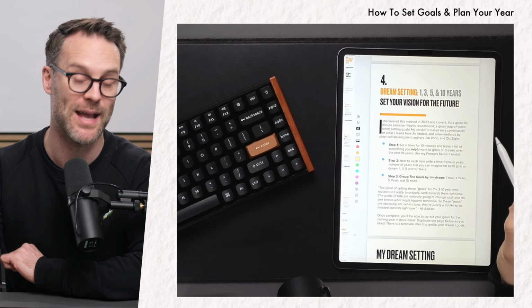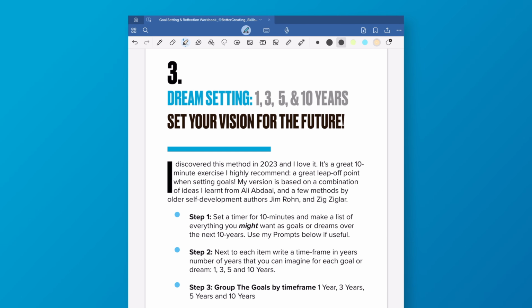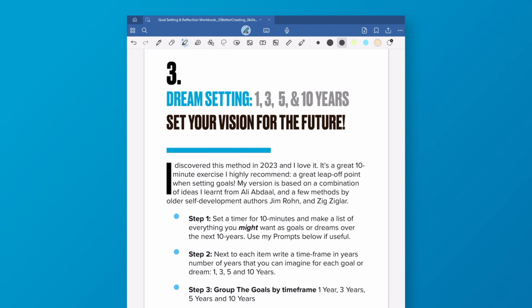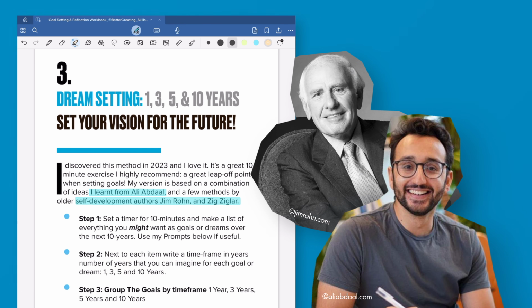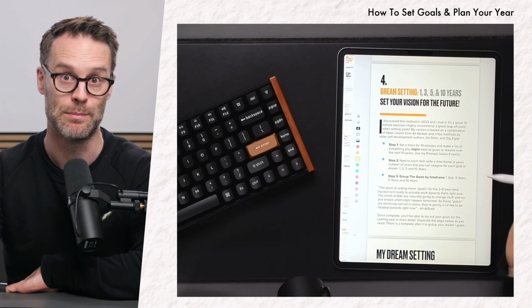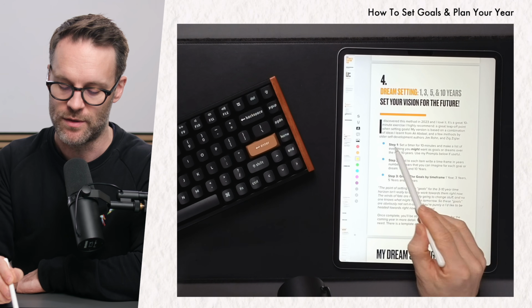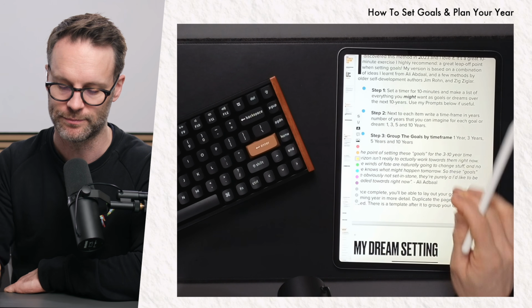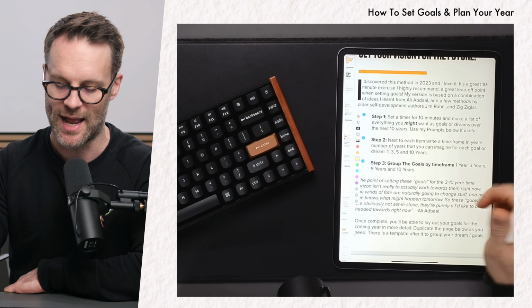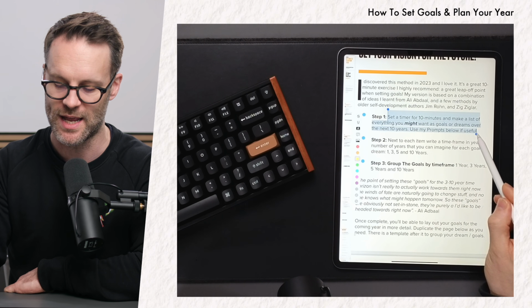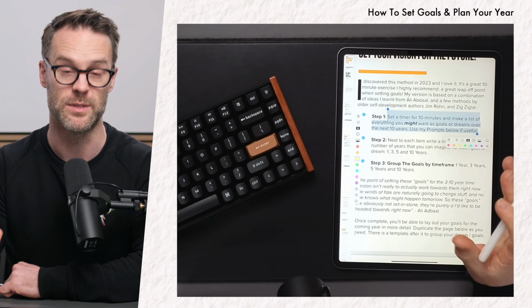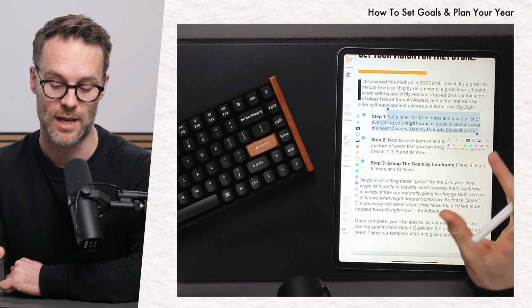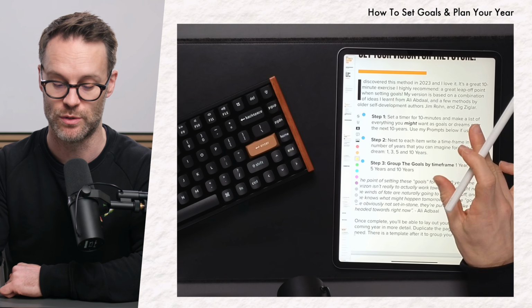And this is probably the best bit of information that I learned from some rather cool self-development authors like Jim Rohn and Zig Ziglar. I also took a few ideas here from Ali Abdul, the excellent YouTuber in the productivity space. So the first thing would be to set a timer. Let's just zoom in a bit here and set that timer for 10 minutes and make a list of everything you might want as goals or dreams over the next 10 years. It can be as big or as small as you like.